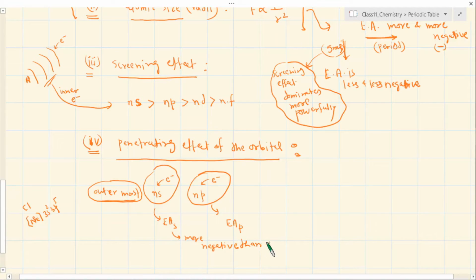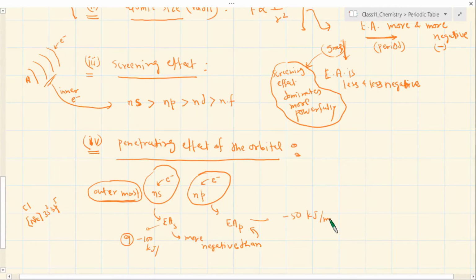than this one. Okay, because this is more negative, it means more energy is released. In this case the energy will be released, but let's say 100 kilojoule per mole is released here, and in this case it could be 50 kilojoule per mole. In both the cases energy is released, so both are negative, but I am saying that this value is more negative. For example, minus 100 kilojoule per mole here, and here, for example, minus 50 kilojoule per mole.